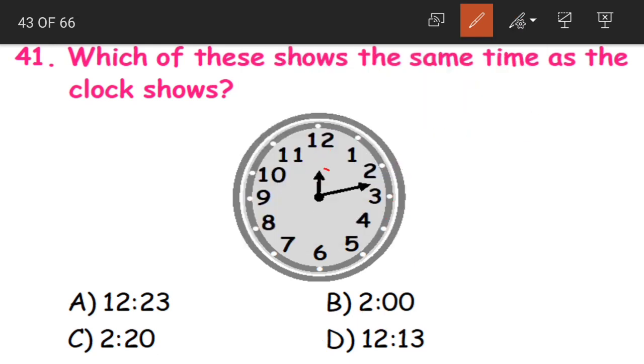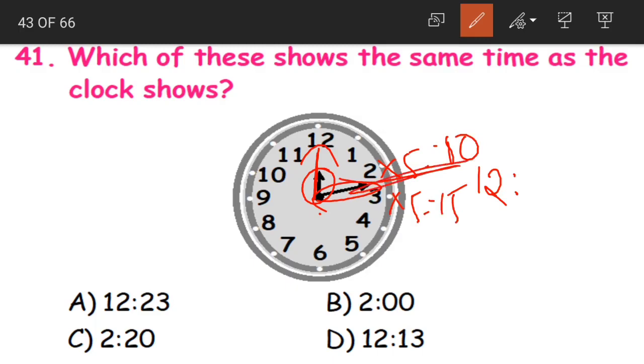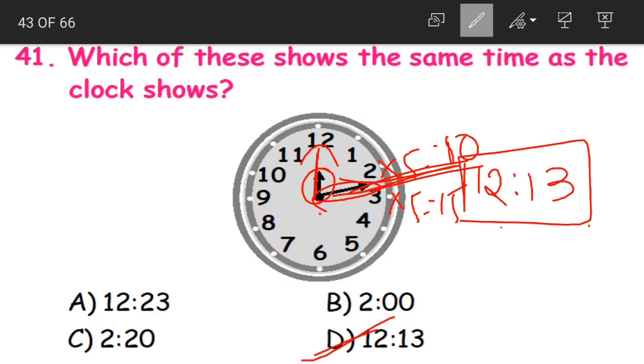Yes, children. See, the short hand is called the hours hand. It is at 12 o'clock, so we say 12 hours. And the long hand is called the minutes hand. When we are calculating the minutes, we have to multiply the numbers by 5. 2 into 5, 10. 3 into 5, 15. It is in the middle of 10 and 15. So the middle of 10 and 15 is 13. So 12:13 is the time, that is option D.